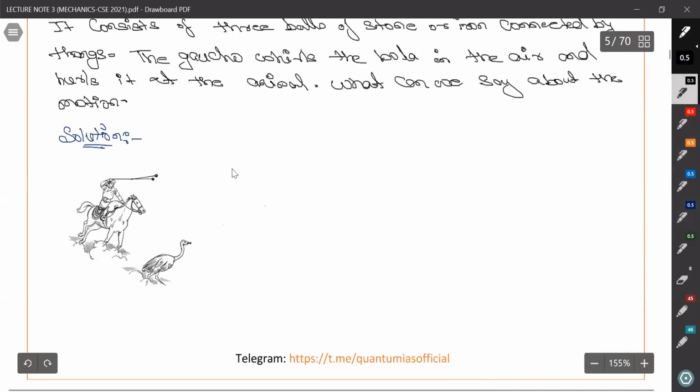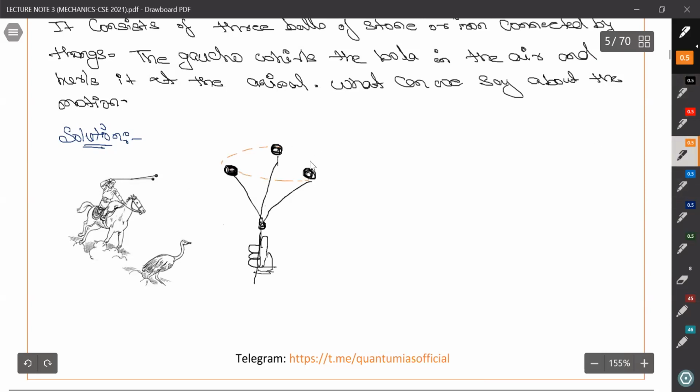Let me draw. 1 ball, 2 ball, 3 ball, and all of them are connected to this string, and this is the hand, although it's not looking like a hand, but you can suppose it like a hand. And they all are moving in a circular direction, right? So whirling, so the cowboy whirls this bola and captures this bird, or any animal.